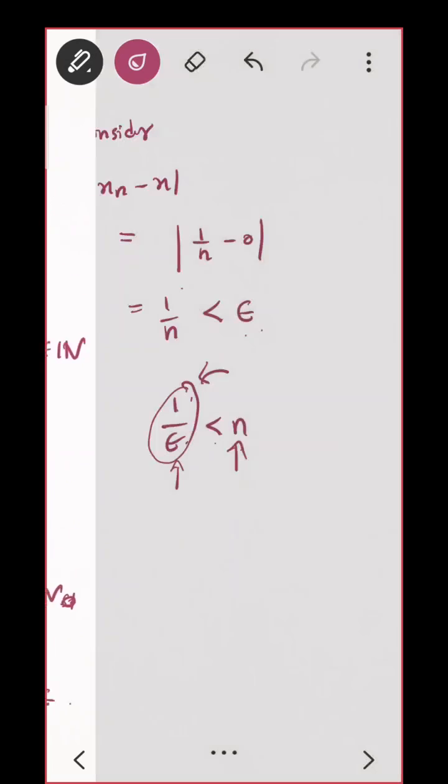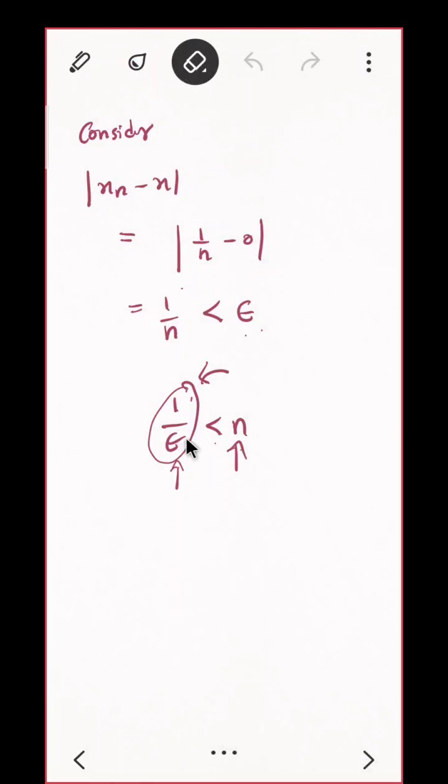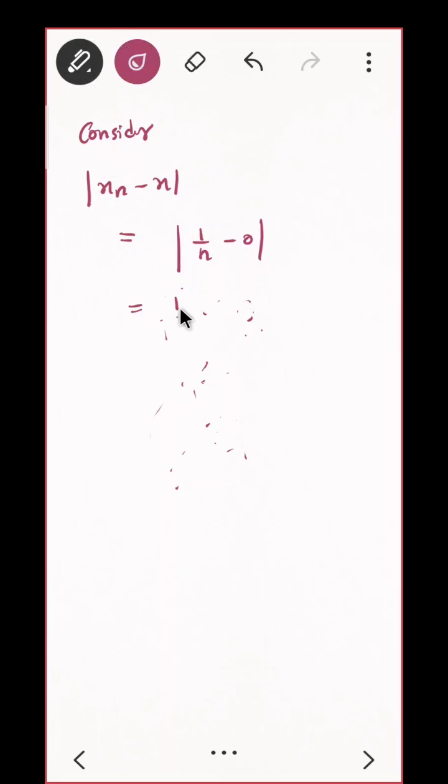Now you just have to fill in the blanks. I am doing a little rough work just to explain to you. You should have done this in the rough part, even I should have. So here you have 1 by n, but I want to relate this with n naught.